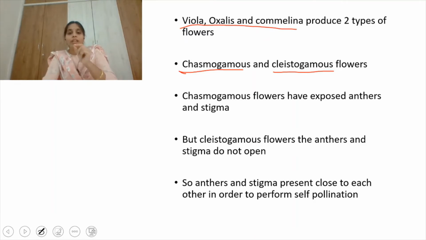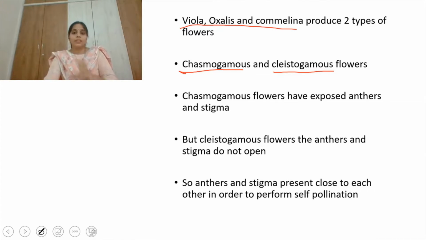But in the case of the cleistogamous flowers, the anthers and stigma do not open. See, they have to open. Dehiscence of the anther takes place in order to release the pollen grains. The pollen grains have to be shed on the stigma in order to germinate. But in the case of the cleistogamous flowers, they are not open. Both the anthers and stigma are not open. If they open, what pollination takes place depends on the factors, right? Actually, the anthers and the stigma are not open.